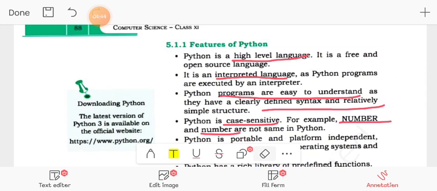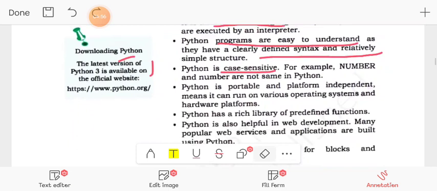Now let us move further. Let me delete it. Let me remove the annotation. It is not being removed.